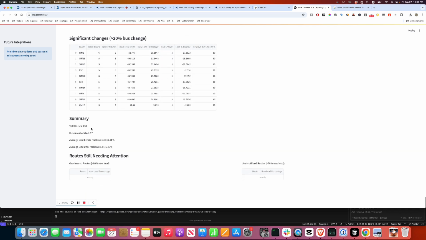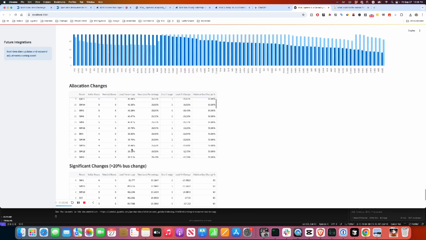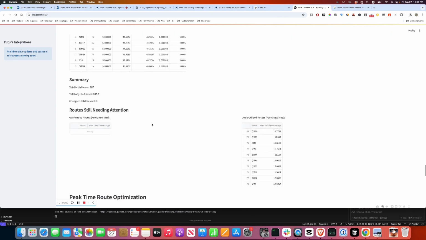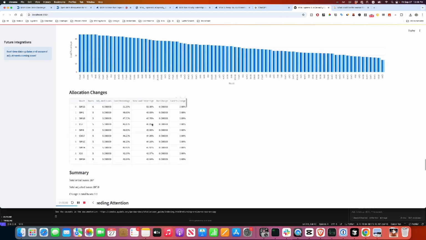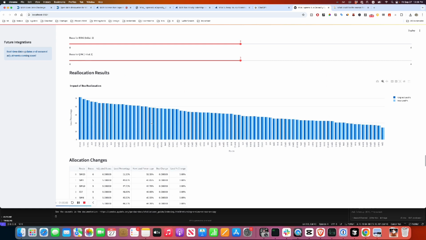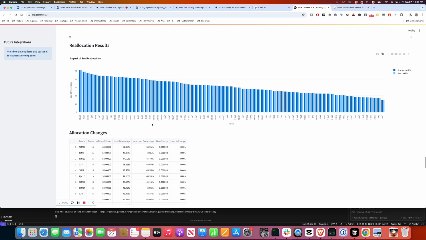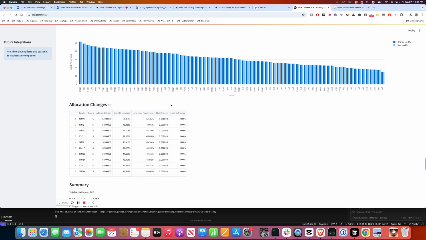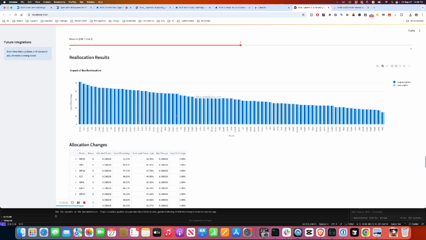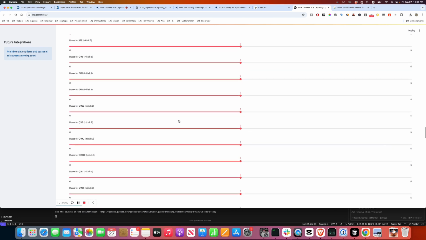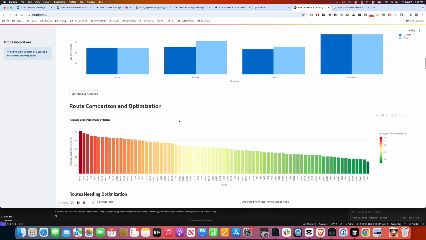Our total allocation of buses is 281, buses reallocated is 57, average load before reallocation is 31, average load after reallocation is 36.5, right? So I would say this is a pretty good start. But as you can see, within 15-20 minutes, we were able to start with something reasonable, even with a simple understanding of the routes, understanding the heat map, and what else we could do.